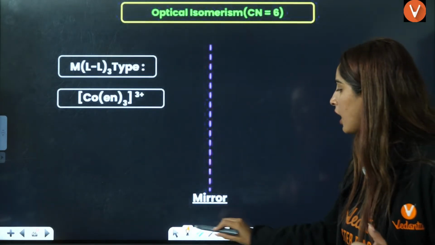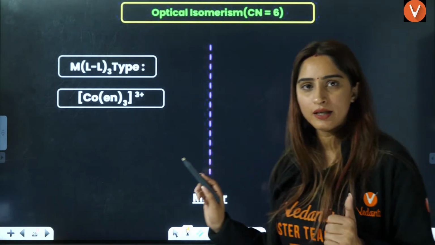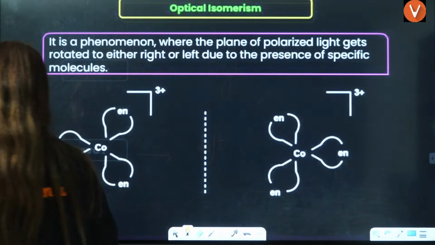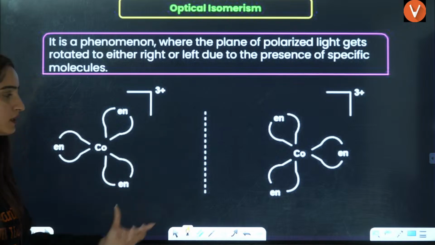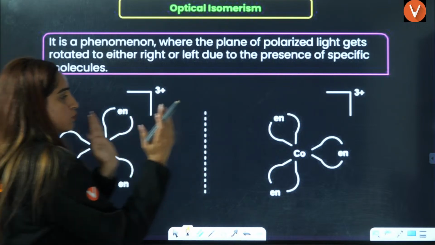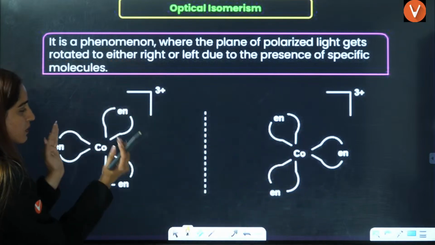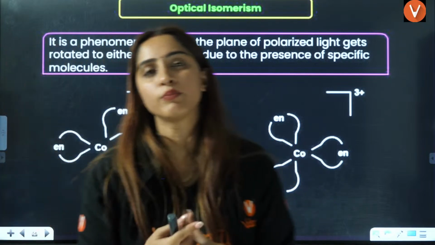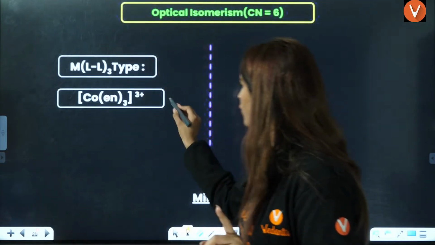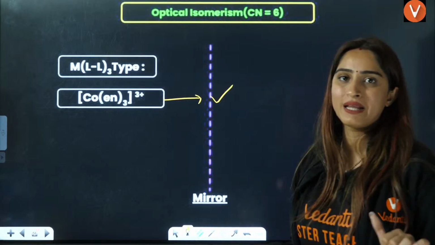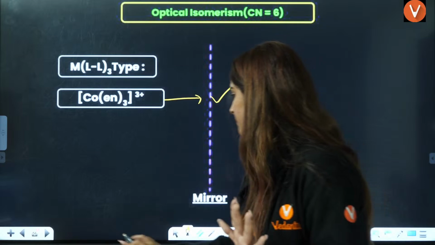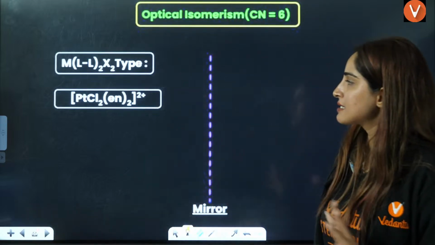Now let us take one example. This example we have seen here as well, so I don't need to draw it again. The same example. These are non-superimposable when you paste it. Here you take the mirror image and paste it here. That is the non-superimposable mirror image. That means always you should know they show optical isomerism. This will show optical isomerism, right?